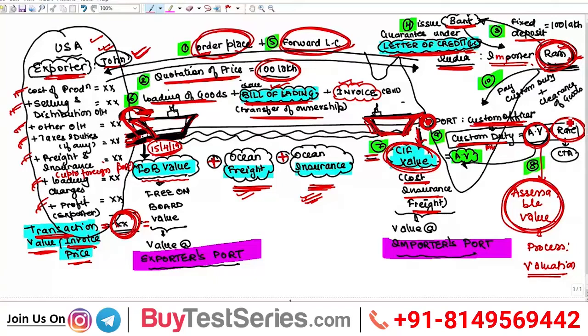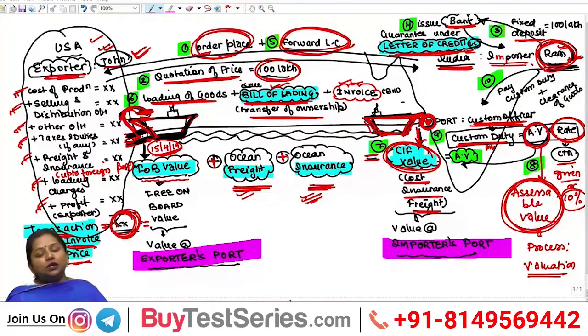And the other element to be determined is the rate of duty, which is generally mentioned in the CTA, Customs Tariff Act. This rate is generally given in the exams, but if the rate is not given, then you can assume it to be 10%. Although in 99% of cases the question mentions the rate of duty chargeable, there was an attempt wherein the rate of duty was not given, due to which the institute gave a clarification that if the rate is absent in the question, then you can assume it to be 10%.